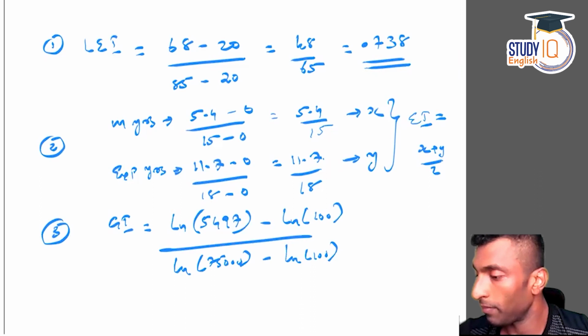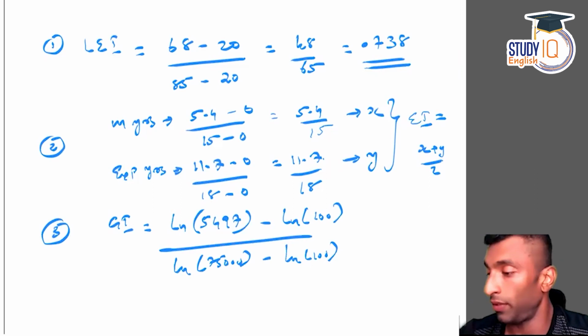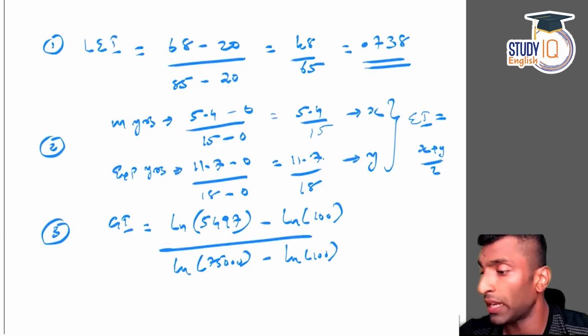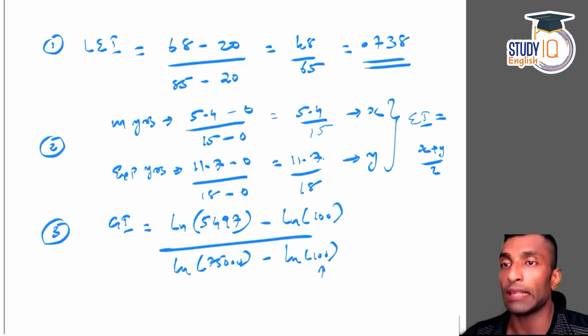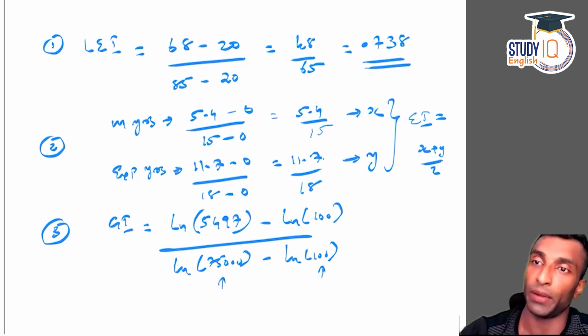Yeah, because you will see when we are talking about India, even then the difference you can see, 75,000 to 5,000, is huge. Otherwise, if you take some poor countries like Zimbabwe, there may be 100, and some countries like Singapore, there will be 75,000. So you need to scale down.